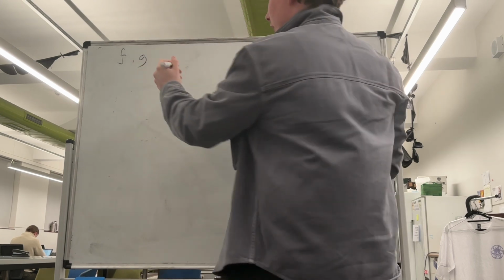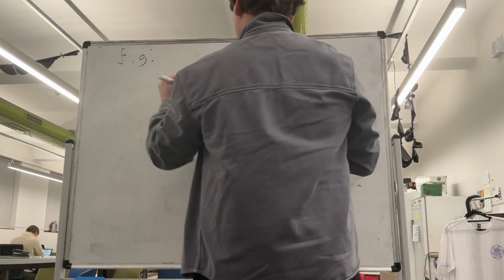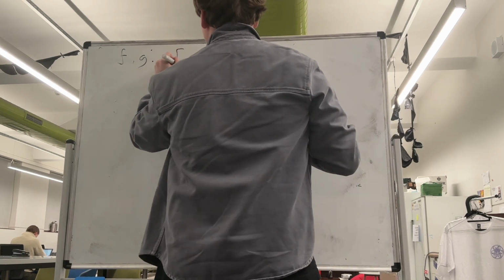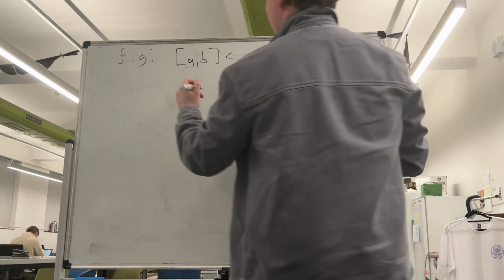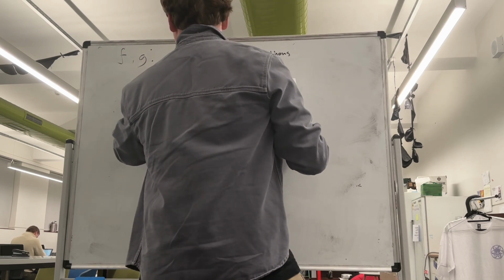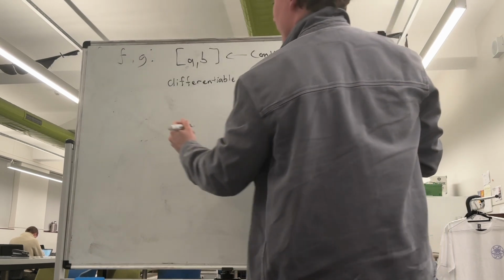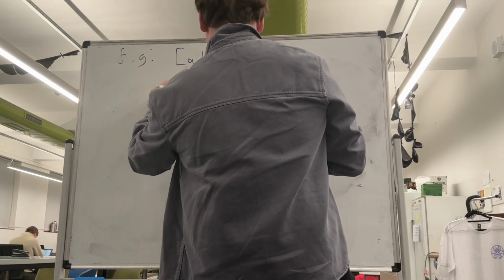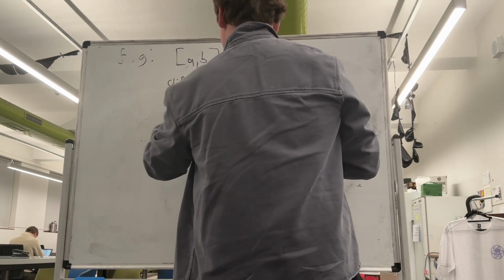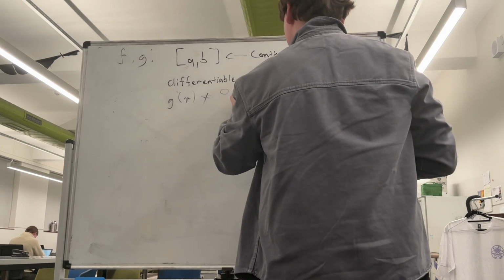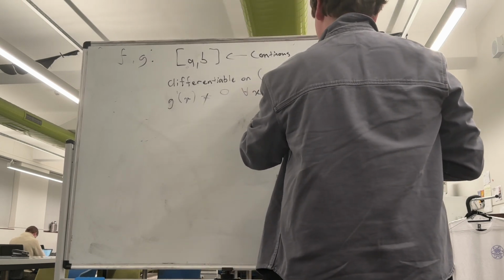and they have the following properties. They're both continuous on a closed interval [a, b]. They're both differentiable on the open interval (a, b). And g prime of x is not 0 for all x in the open interval (a, b).